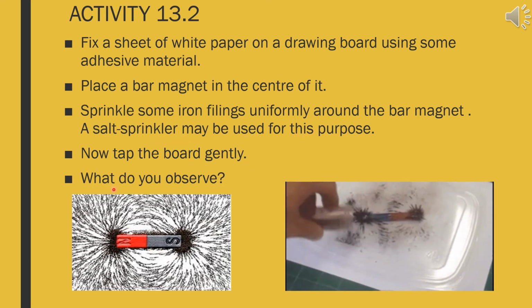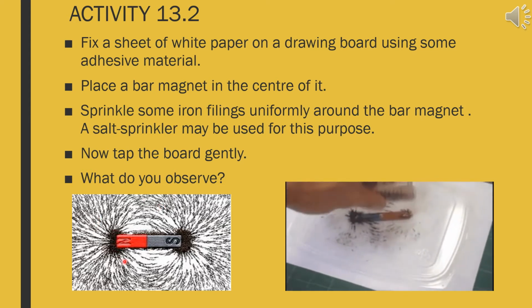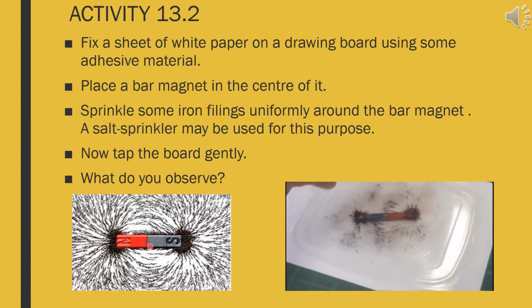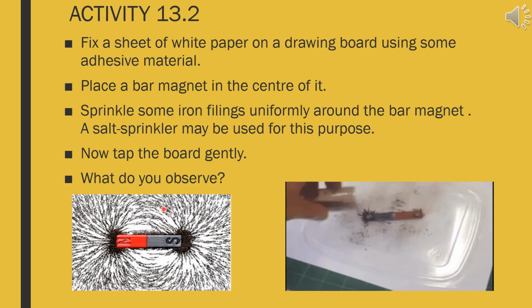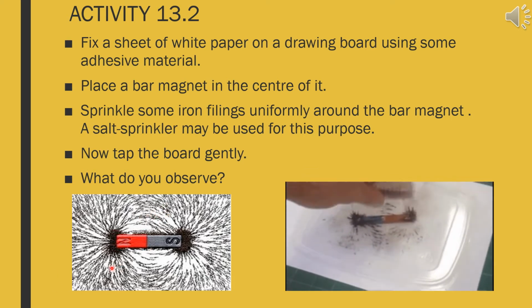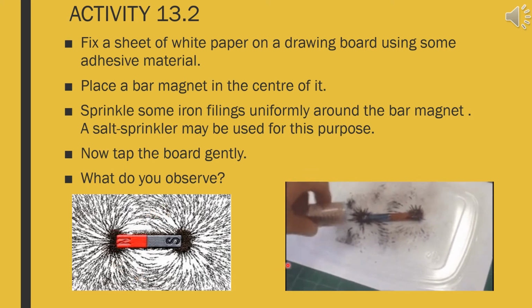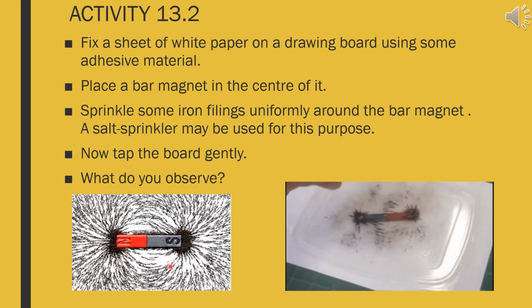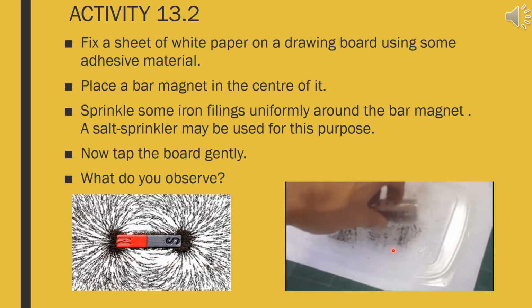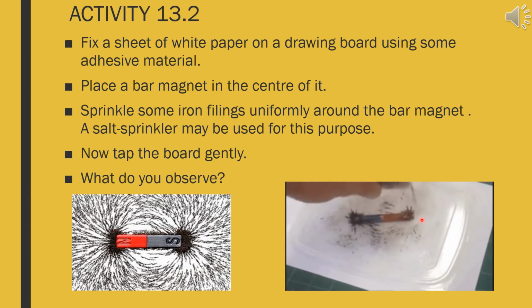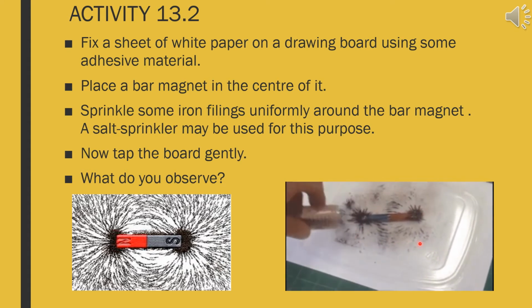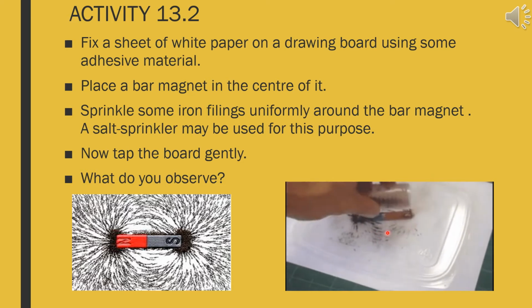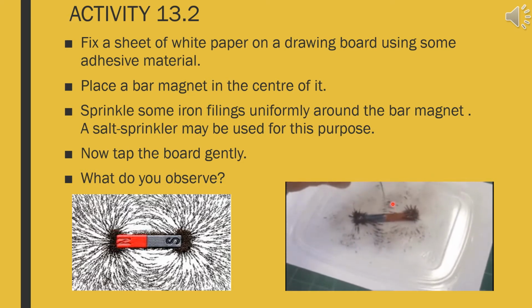What do you observe? You will observe that the bar magnet is arranging these iron filings by showing its magnetic field lines. Beautifully curved lines you can see in the figure below. And in the animation, he is doing an activity to show you people how exactly the magnetic field lines are going to arrange. Watch it, children, how it is.